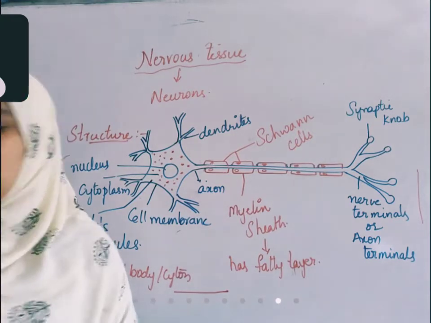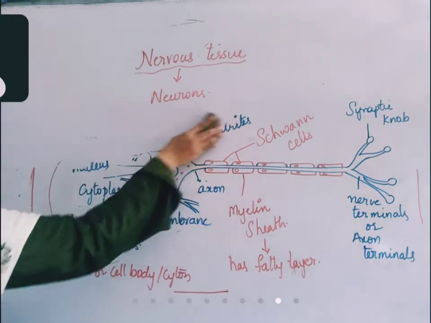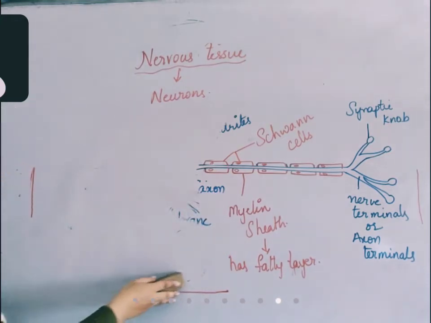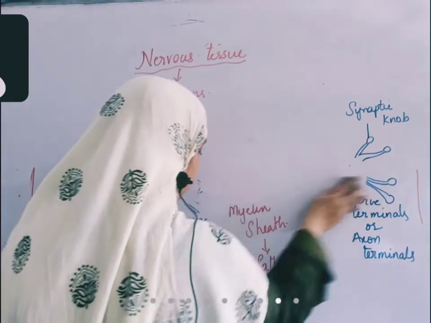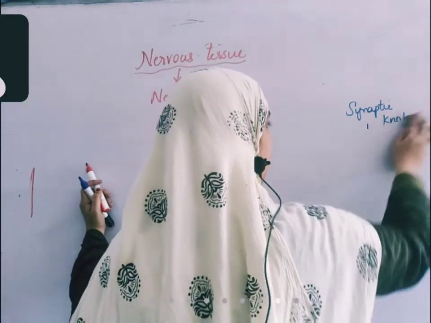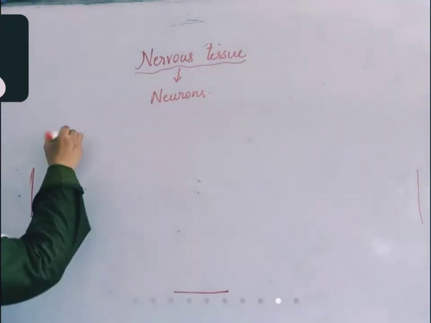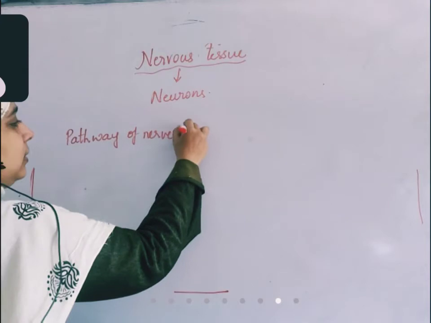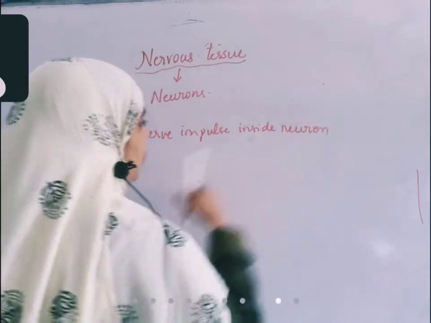Now, let us see the pathway in which the nerve impulse passes. Inside a neuron, we are discussing the pathway of the nerve impulse inside the neuron.